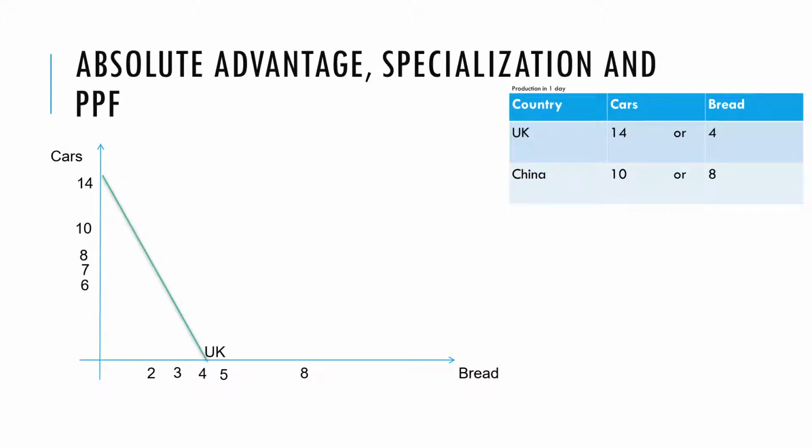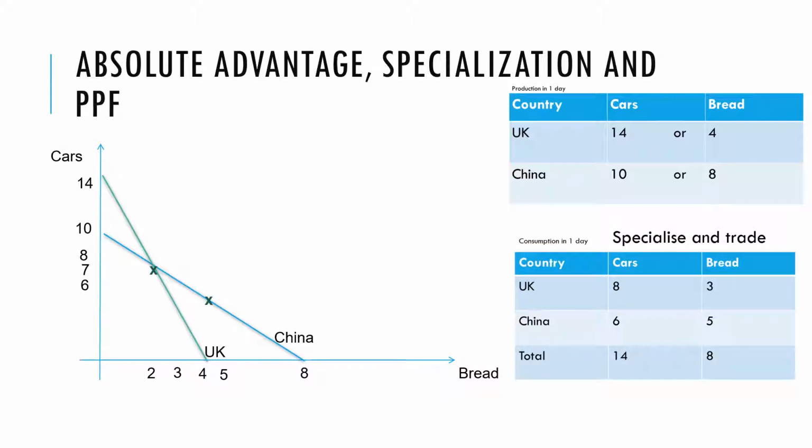So this would be the PPF for the UK. Likewise for China, they could produce 10 cars in a day, or 8 loaves of bread, or some combination of the two. And we said the self-sufficient scenario, if both countries spent half a day producing each, they would be in this scenario here. The UK would be producing 7 cars and 2 loaves of bread, and China would be producing 5 cars and 4 loaves of bread.